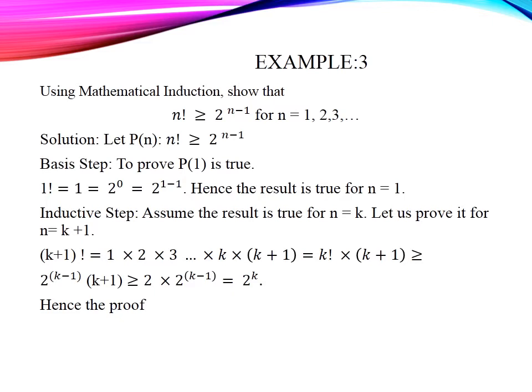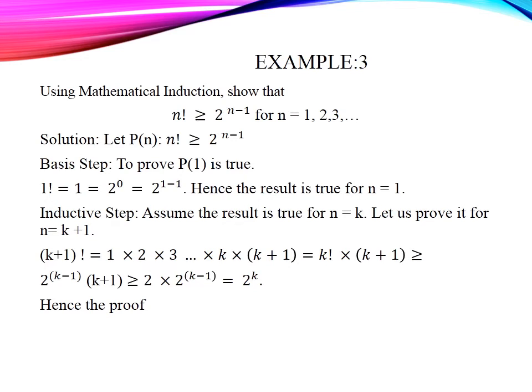So (k+1) factorial can be written as 1 into 2 into 3 up to k plus 1. Up to k, we know it is k factorial. So that is k factorial into (k+1). We know k factorial is greater than or equal to 2 power k minus 1. So the result becomes greater than or equal to 2 power (k minus 1) into (k+1).